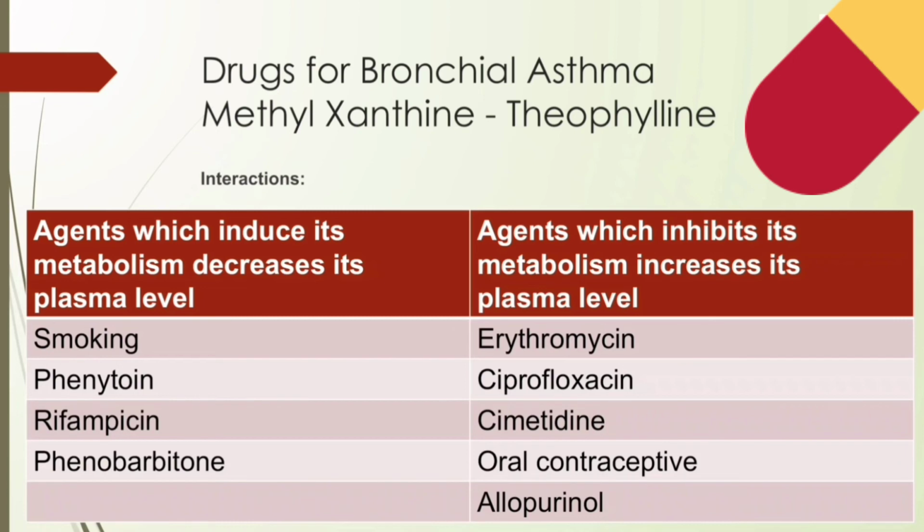Basically, agents which induce theophylline metabolism decrease its plasma level, and the dose has to be increased by the factor given in parentheses, like smoking, phenytoin, rifampicin, phenobarbital, and charcoal broiled meat meal. And the drugs which inhibit theophylline metabolism and increase its plasma level are erythromycin, ciprofloxacin, cimetidine, oral contraceptives, and allopurinol. The dose should be reduced to 2/3.